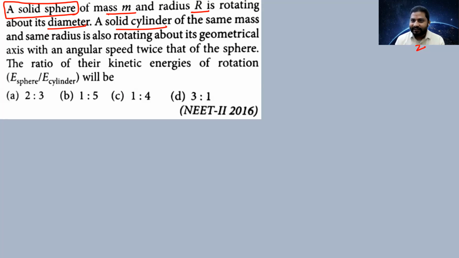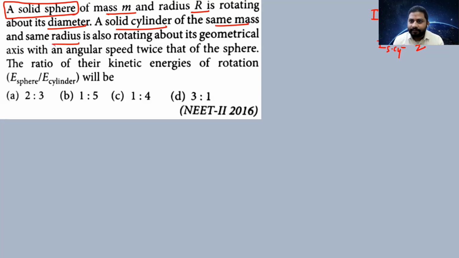Understand? So in the last slide we have discussed, you can pause the video and go back and you can see that, no issues in that. 2 by 5 mr square, and mr square by 2. So this is the moment of inertia of a solid sphere, and this is the moment of inertia of a solid cylinder of same mass and same radius.